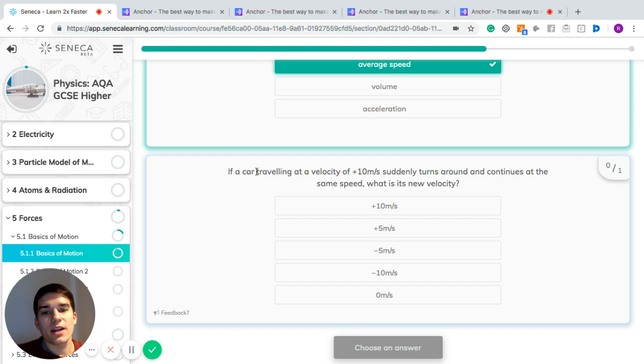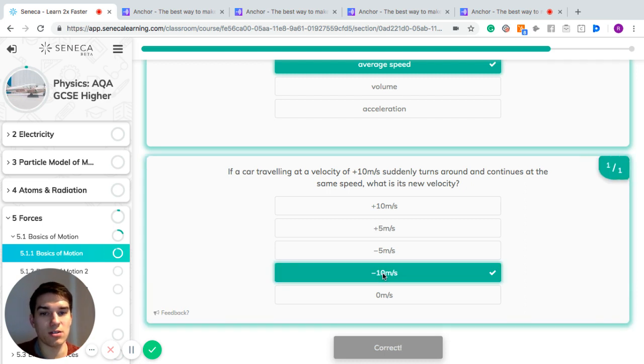Now, if a car is travelling at a velocity of plus 10 meters per second, and it suddenly turns around and continues at the same speed, what is its new velocity? Now remember, velocity has a direction and a magnitude. In this case, the direction is the positive direction, and its magnitude is 10 meters per second. If it turns around and goes the same speed backwards, it's still going to have a magnitude of 10 meters per second, but it's going to be negative 10 meters per second, because it's going in the opposite direction to what it was before.